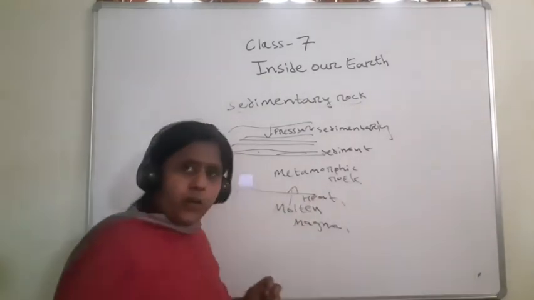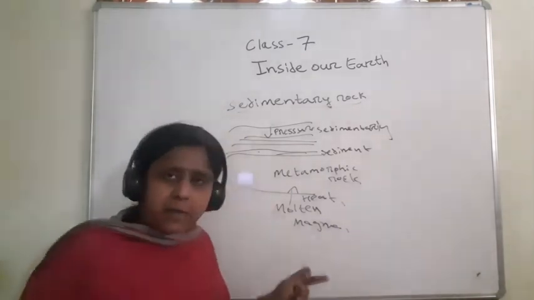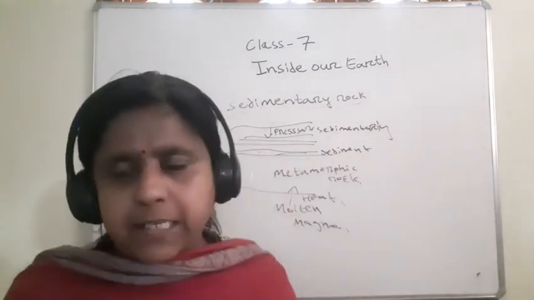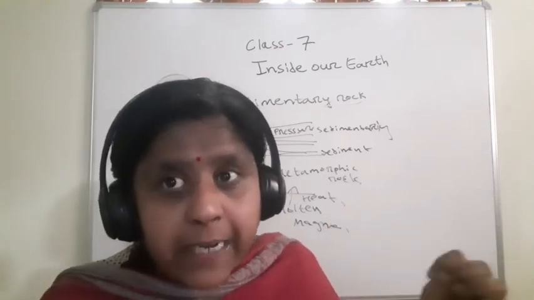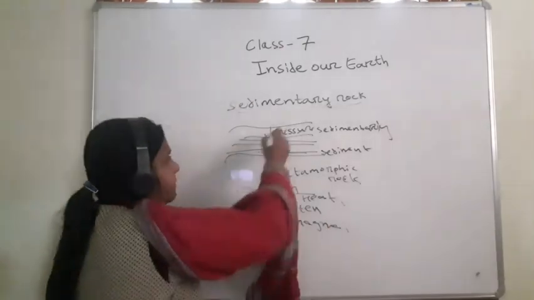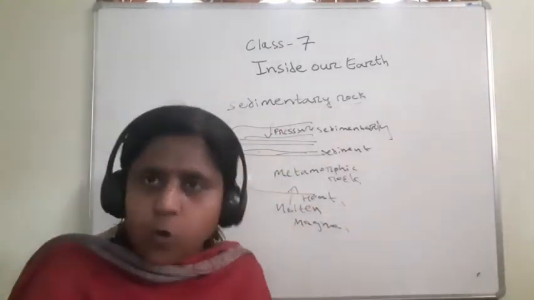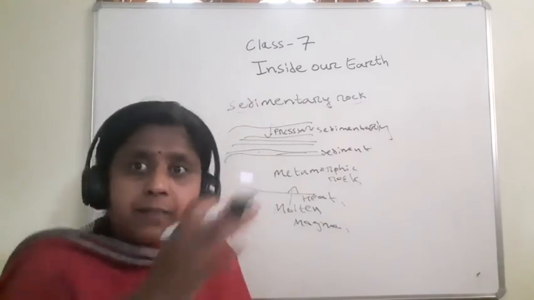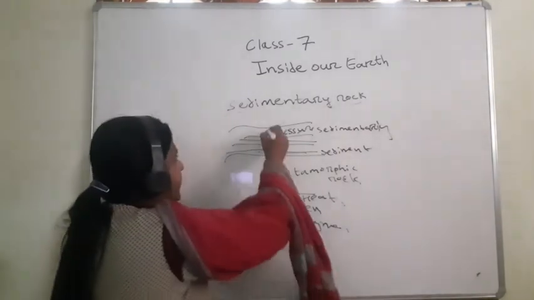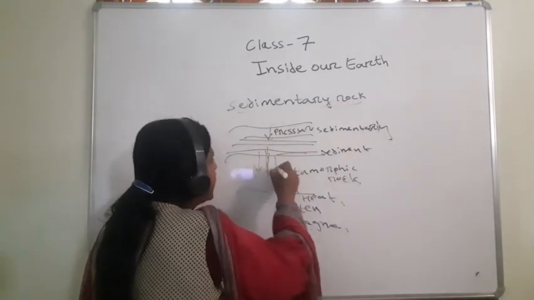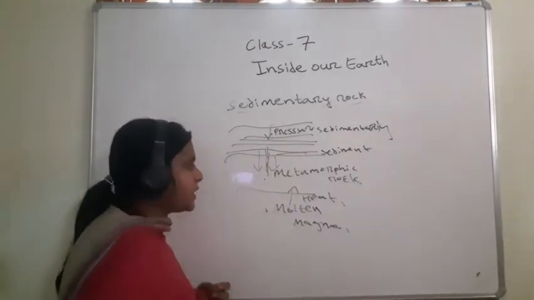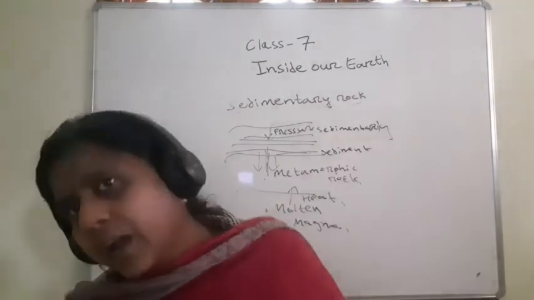When this molten magma comes to the crust, a huge amount of heat is there, like a burning fire. And the sedimentary rock is formed due to huge pressure, layers and layers of sediments. Pressure is also applied downwards, so this rock is changed into metamorphic rock.